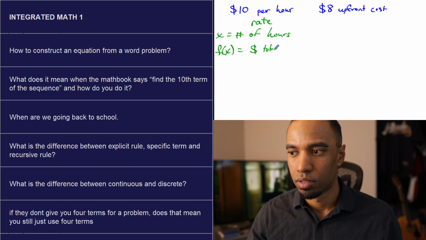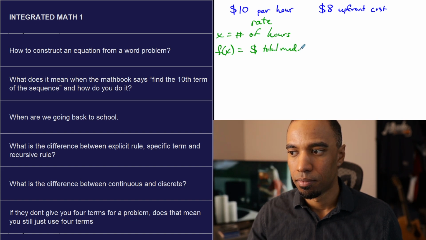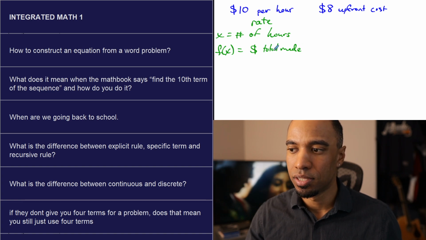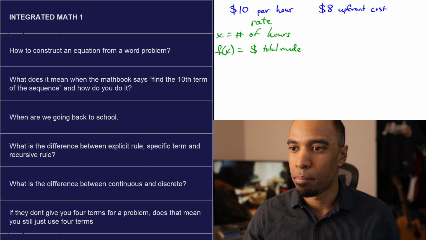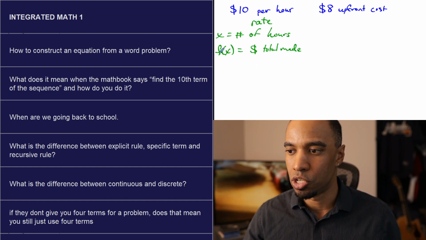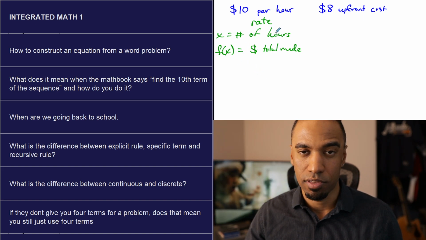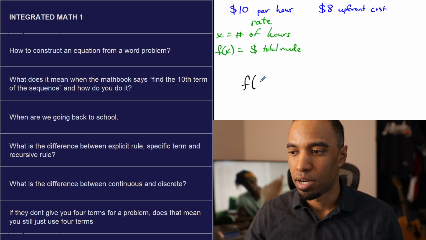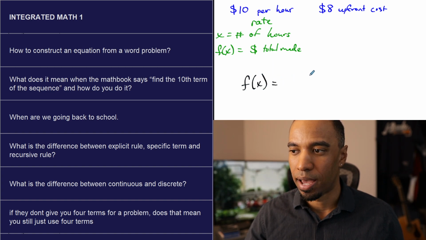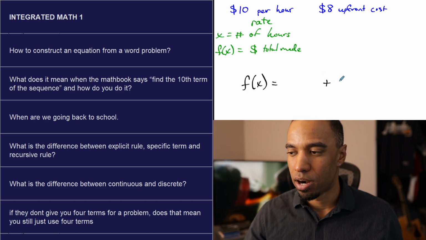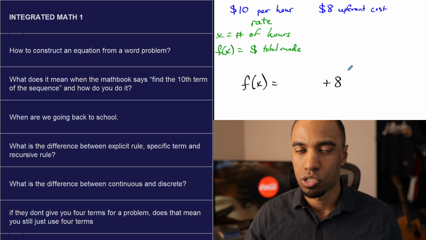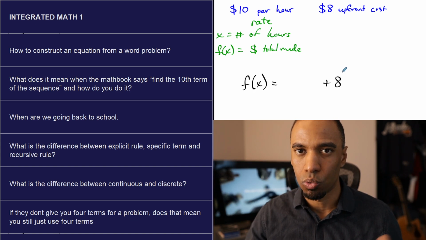Total money made. So when I make an equation like this, and this is kind of where I'm going to stop here because I have to go to the next question. When I go to the money I make here, or excuse me, the equation that I do, the money I make is a function of the number of hours that I work. The money that I make is determined by, I'm going to start with the 8 thing. The $8 upfront cost says no matter how many hours I work, you'll still be adding $8 to me working. This assumes you work at all.